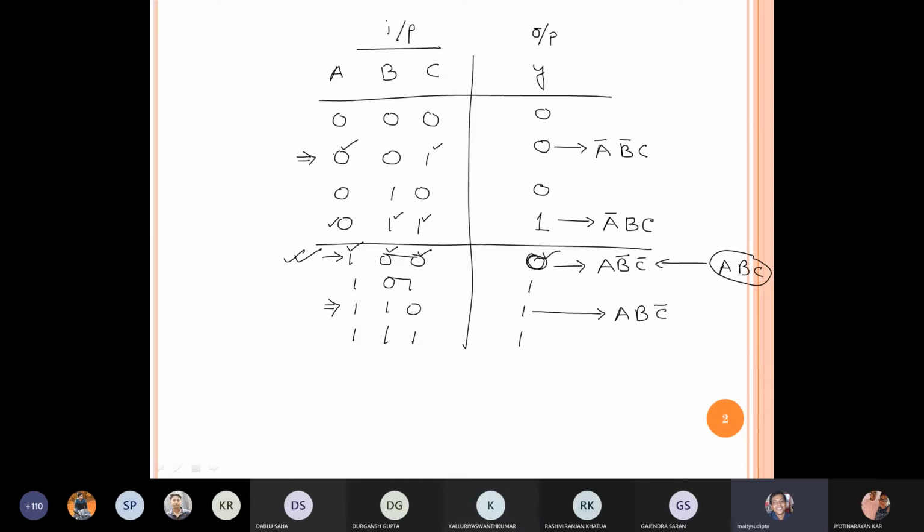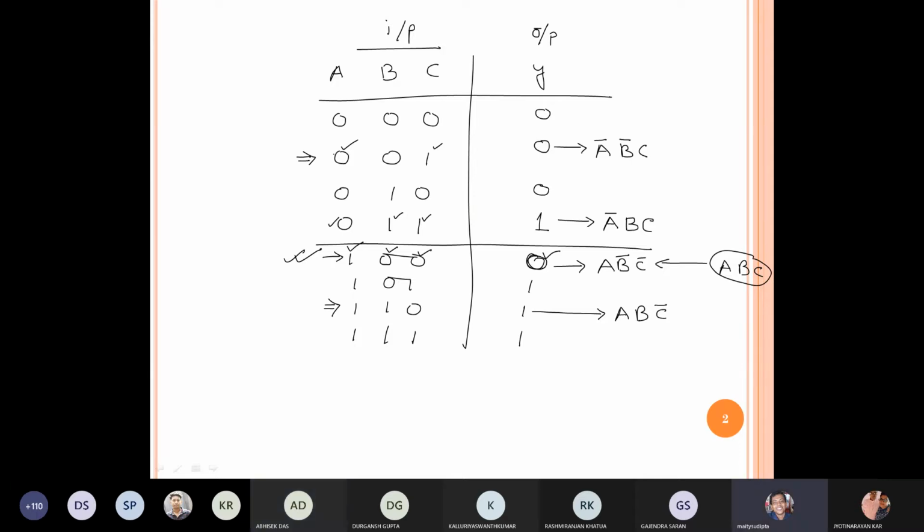Hello, sir. I have a doubt in the second row. Sir, A is 0, B is 0, C is 1. Then the output is A, B, C bar. Why?